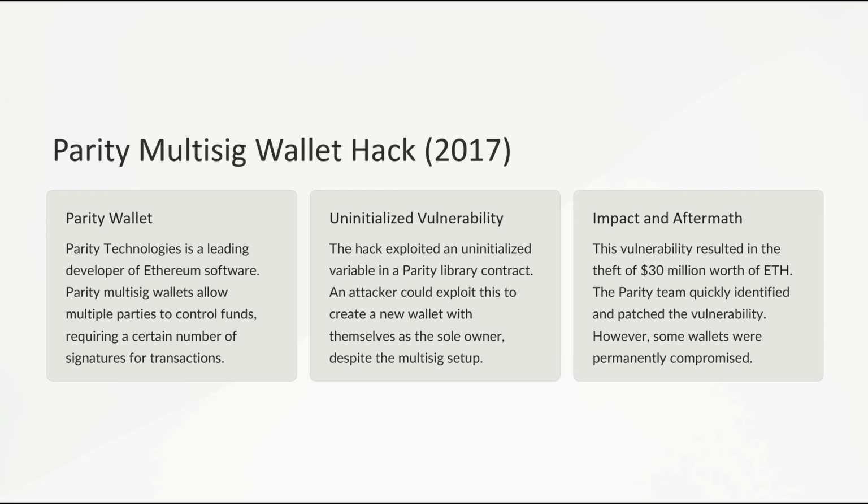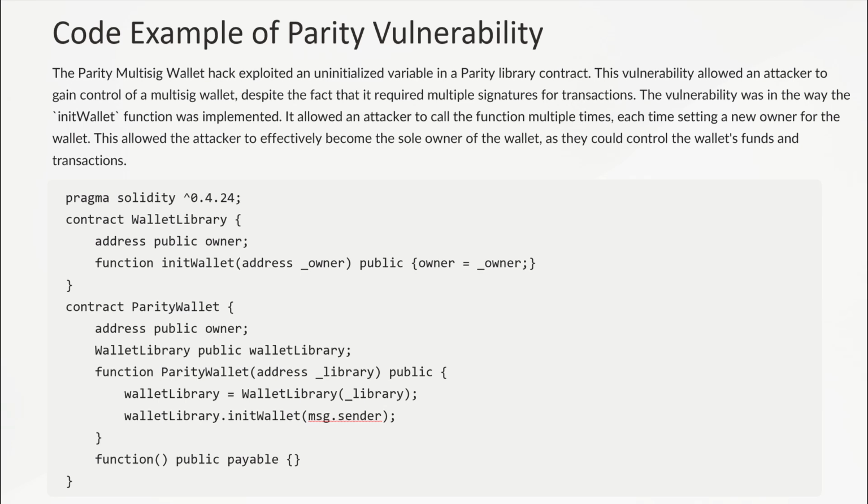Parity multi-sig wallet hack in 2017. Parity Technologies developed multi-sig wallets that required multiple signatures for transactions, providing enhanced security. Unfortunately, an uninitialized variable in a Parity library contract led to a severe vulnerability. An attacker could exploit this to initialize a wallet with themselves as the owner, bypassing the multi-sig requirement. This vulnerability resulted in the theft of $30 million worth of ETH. This code shows how the vulnerability was in the way the init wallet function was implemented. The attacker could once again repeatedly call the init wallet function, each time setting a new owner for the wallet, effectively becoming the sole owner.